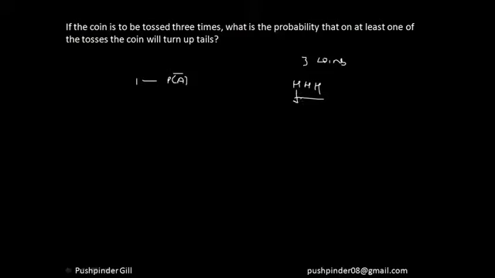The probability of getting 1 head is 1 by 2, because out of head and tails, head can come. Similarly, the probability of getting the second head is 1 by 2, and the probability of getting the third head is 1 by 2, which is nothing but equal to 1 by 8. So the probability that at least 1 tail comes is nothing but 7 by 8.